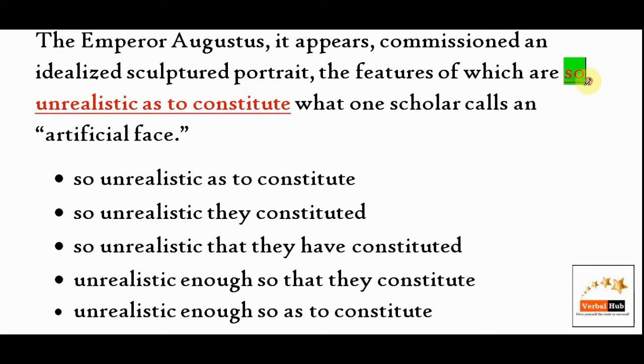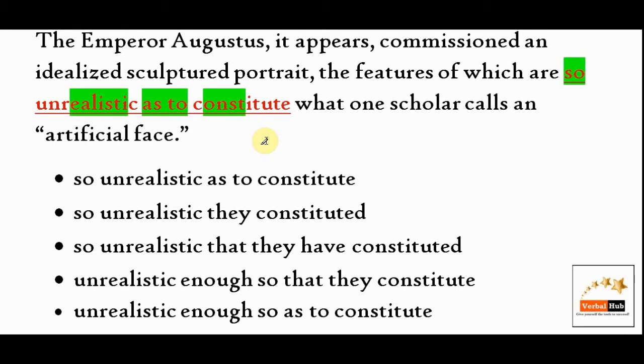Remember, whenever "so as to" is used, it should be "so x as to y". After "so", it should be an adjective, and after "as to", it should be a verb. So x as to y: so plus adjective, as to plus verb.